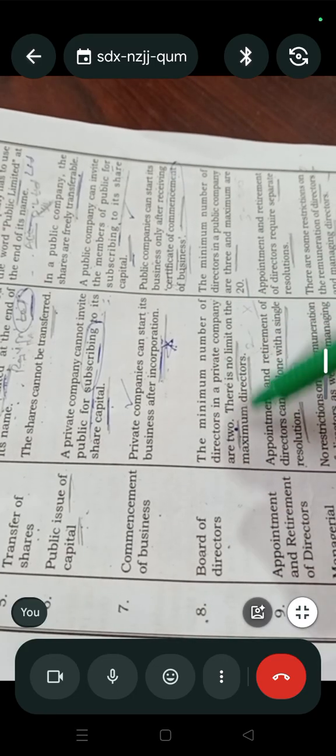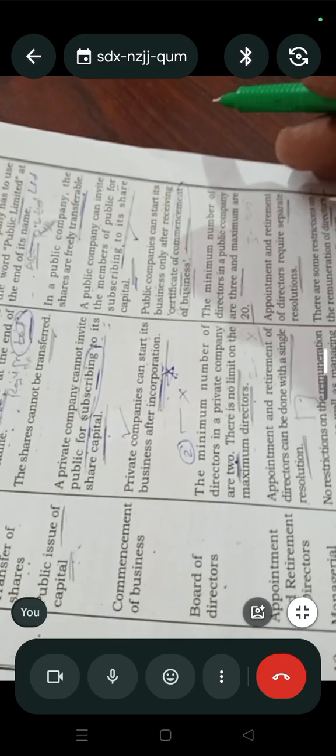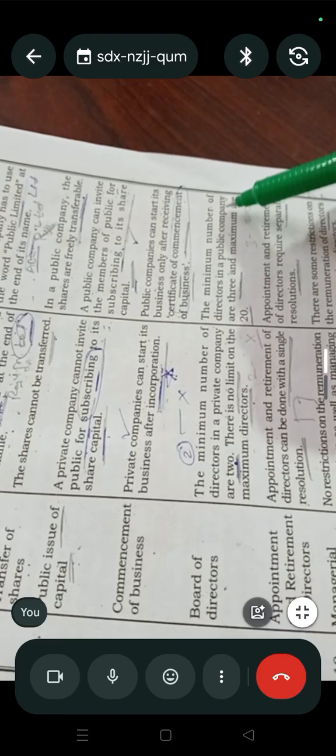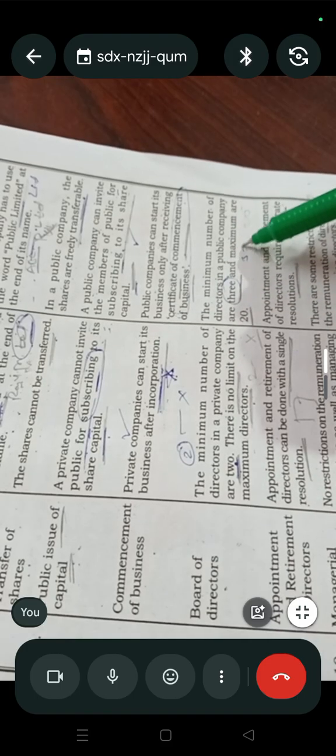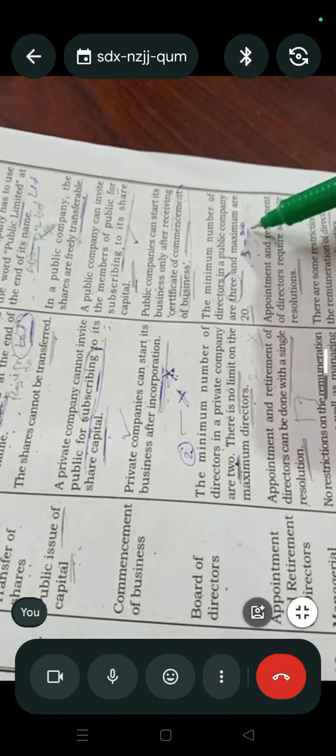Next, board of directors. The minimum number of directors in a private company is two. There is no limit on the maximum directors in a private company. But in a public limited company, the minimum number of directors is three, maximum is 20. Am I clear? Private: minimum two, maximum no limit. Public: minimum three, maximum 20. Clear? Next.